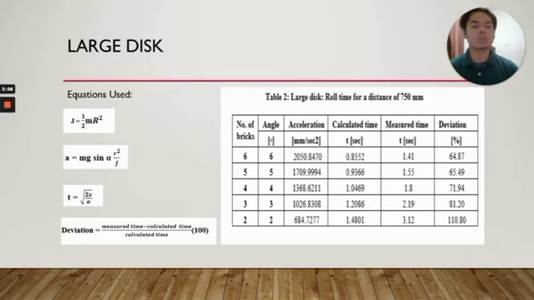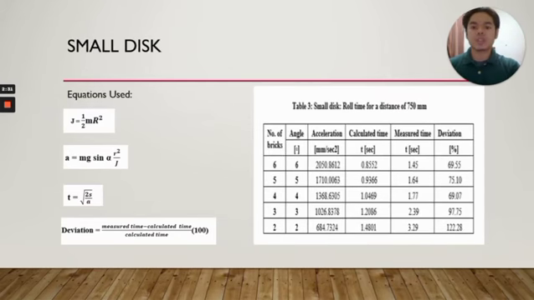J is the mass moment of inertia. And then the next one is t, which is the square root of 2s over a, where s is the distance and a is the acceleration. Then the deviation we calculate by the formula: measured time minus the calculated time, then we divide it over the calculated time and multiply it by 100.